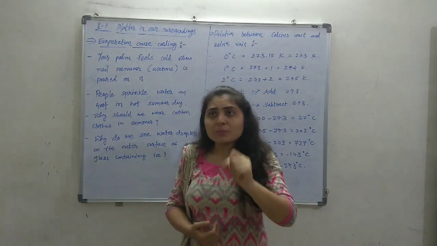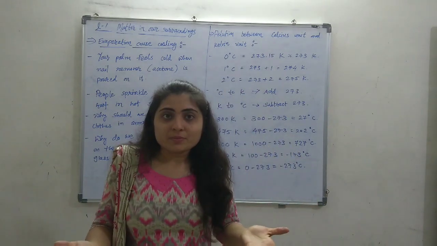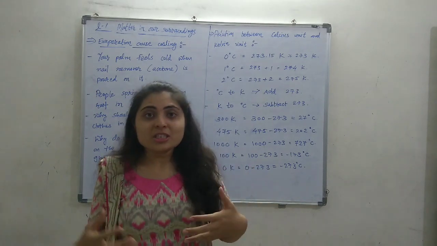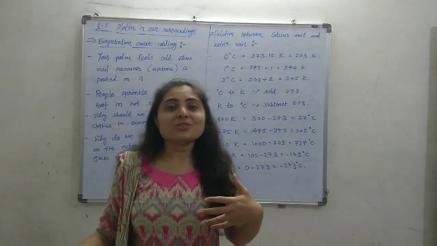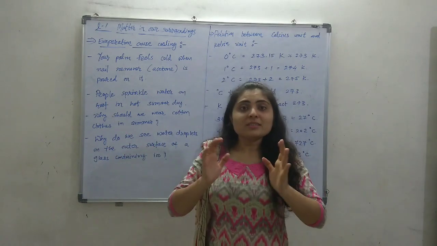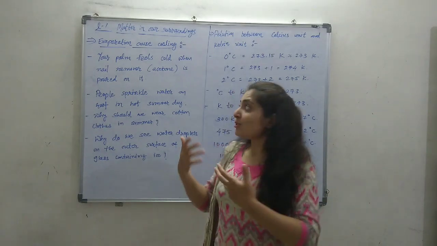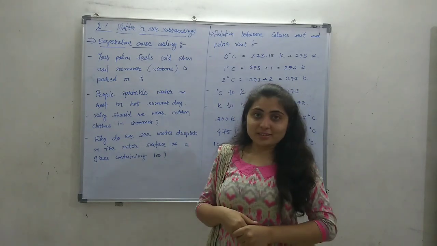The basic idea is they get energy to evaporate, and if they get energy, the surrounding energy decreases and it becomes cool. So we have seen the basic idea, but we don't know the reasons behind everyday examples. Today we are going to learn the reason behind it.